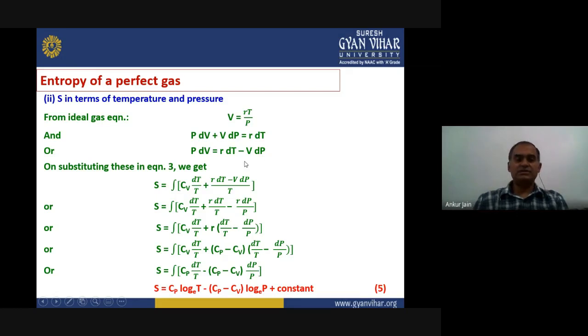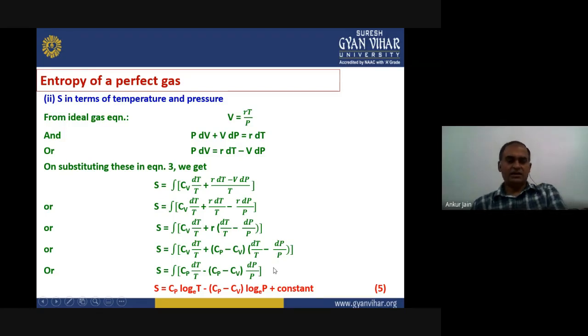If we substitute these values in equation 3, what we get is S equals integration of Cv dT upon T plus (R dT minus V dP) upon T. Okay, separating it out, we will get Cv dT upon T plus R dT upon T minus R dP upon P. R is common here, so we can write it outside, and we will replace the value of R using Mayer's equation again. What we get is S equals integration of Cv dT upon T plus (Cp minus Cv) into (dT upon T minus dP upon P).